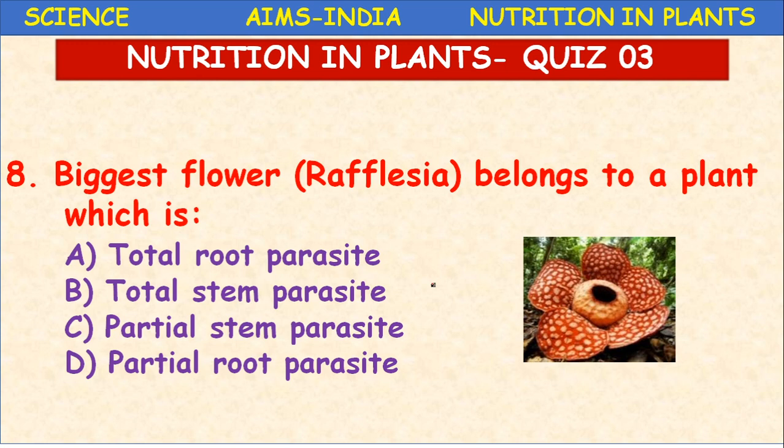Rafflesia is the biggest flower in the world, with a very heavy weight and a very big size. It is a root parasite, no doubt. So you have to select from option A and D, total root parasite or partial root parasite. So it is a total root parasite.